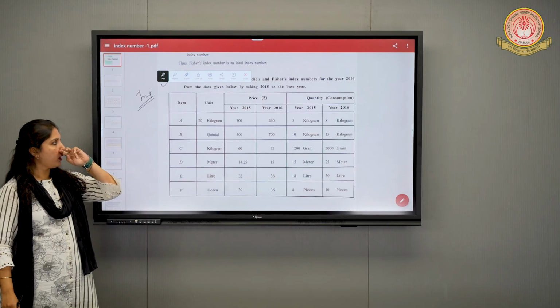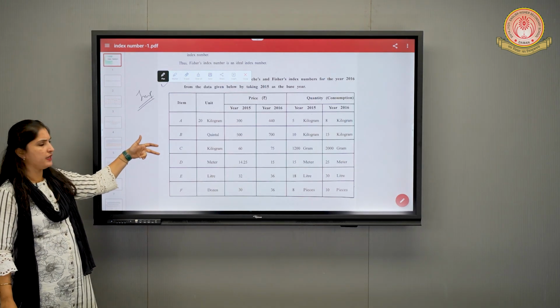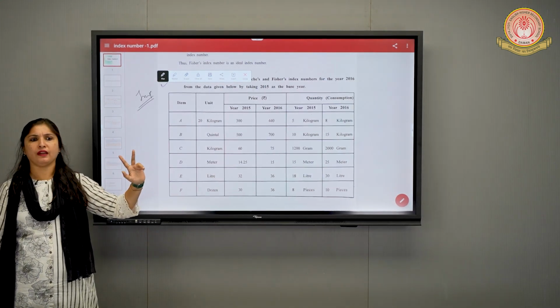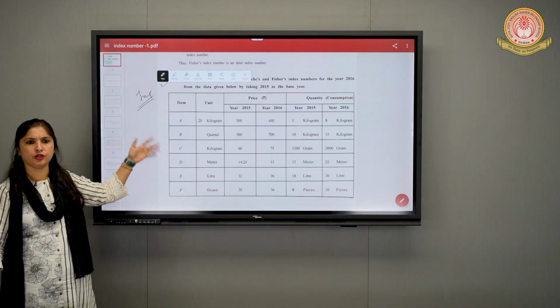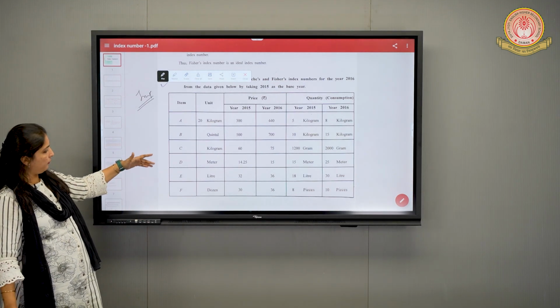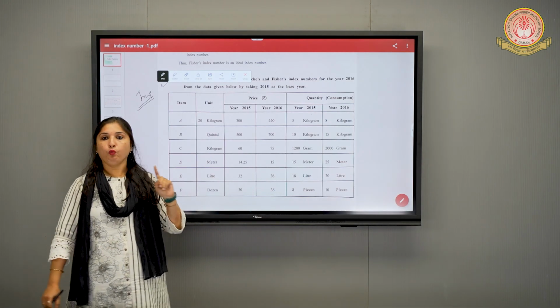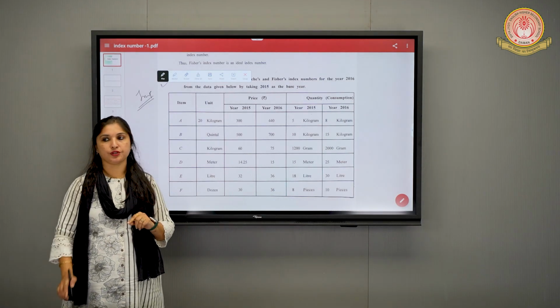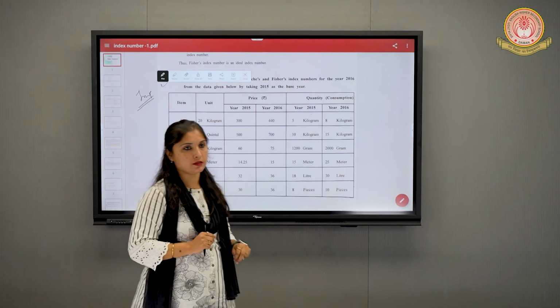Now, you are given different items. We have A, B, C. Here the name is not given. Usually we have wheat, rice, whatever it is. Here it is mentioned A, B, C, D. So we have 6 items. To solve this question, you have to remember 2 things.